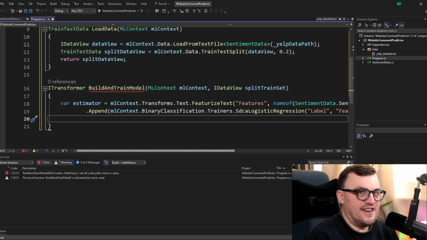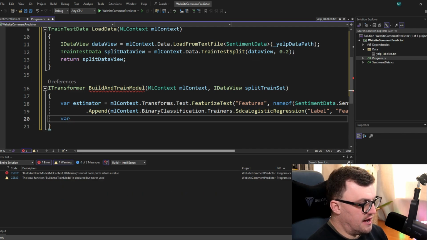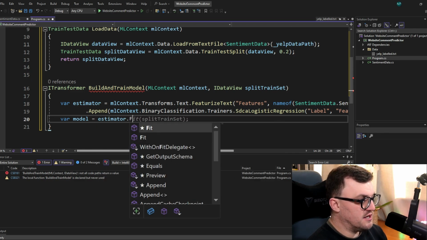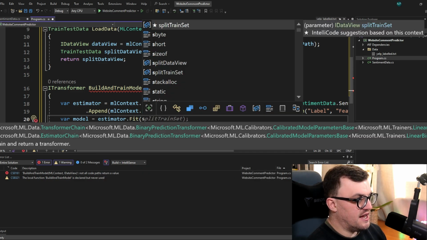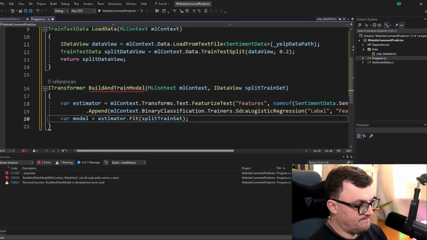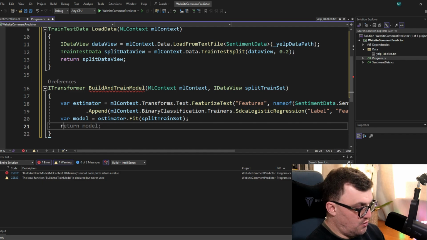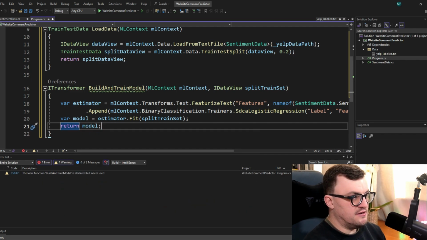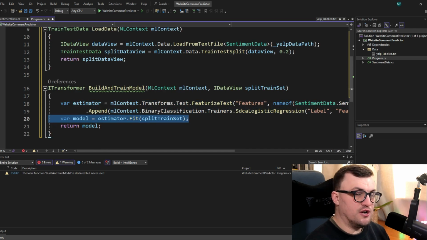Now we can engage with that estimator by calling the fit method, and this is essentially what trains that model. So we'll specify a variable called model, and that will be equal to estimator.fit, and we pass in our split train set, our data view. Then we can return model, which will build the model and then train it.